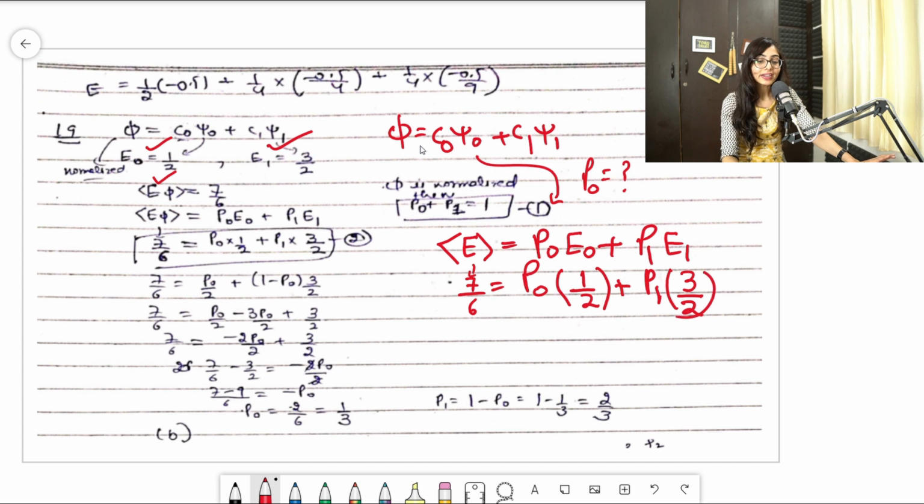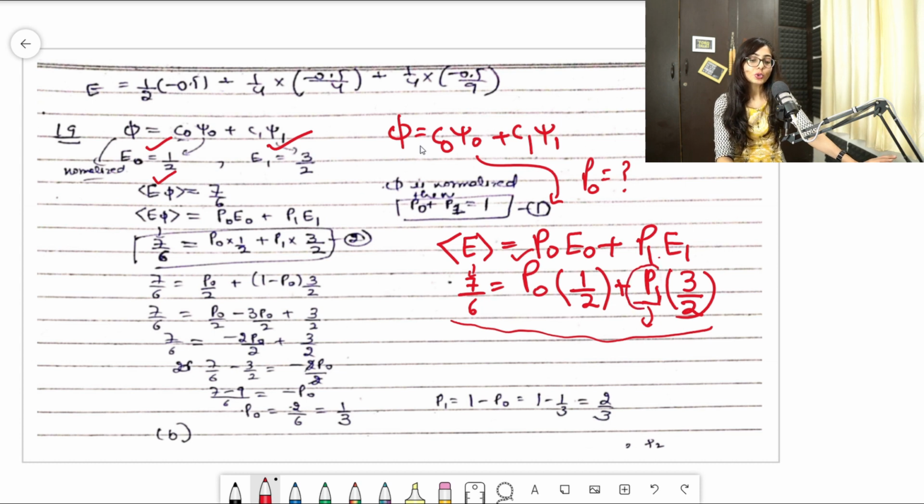If I need to find this P naught, I will try to convert this P1 into P naught somehow, because the whole equation should be in terms of P naught, and then only I can find its value.